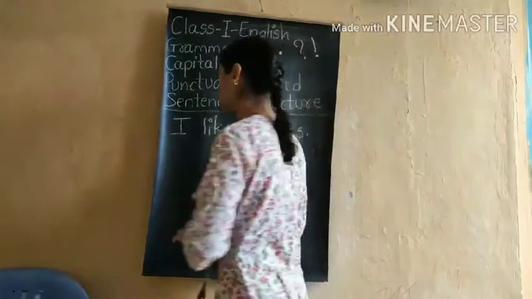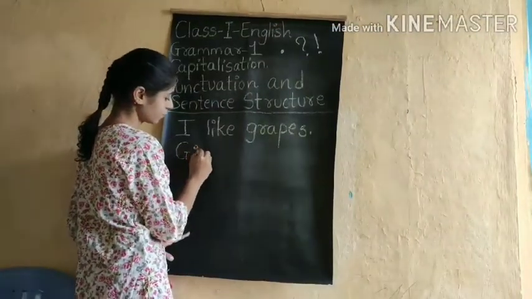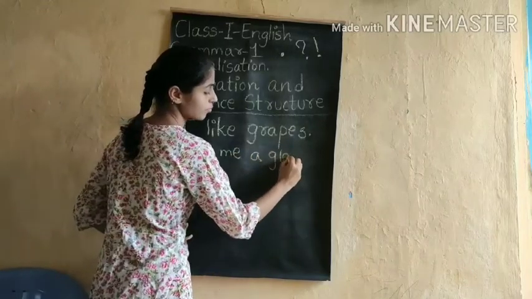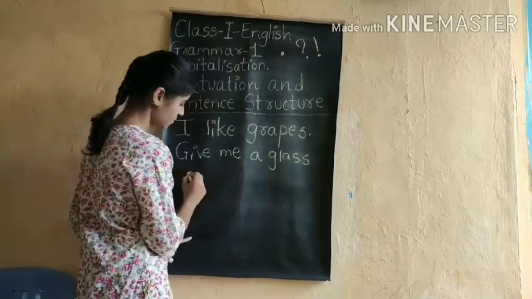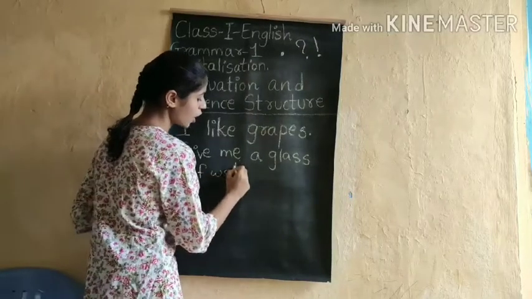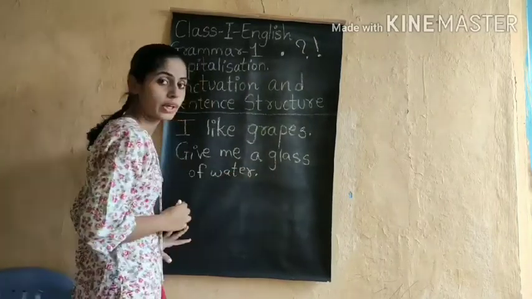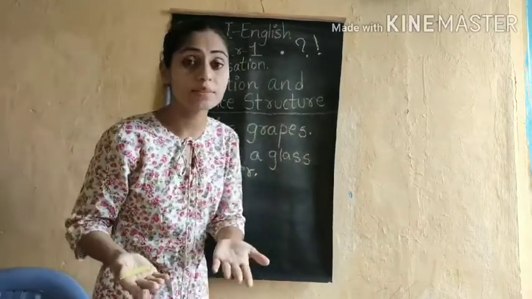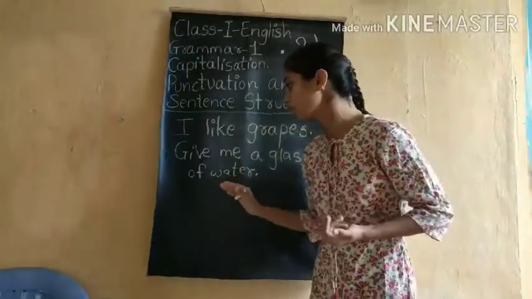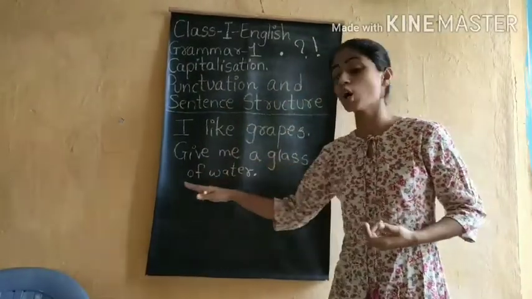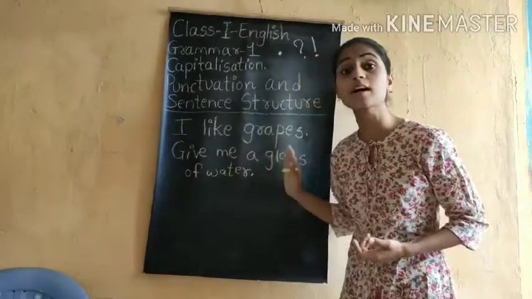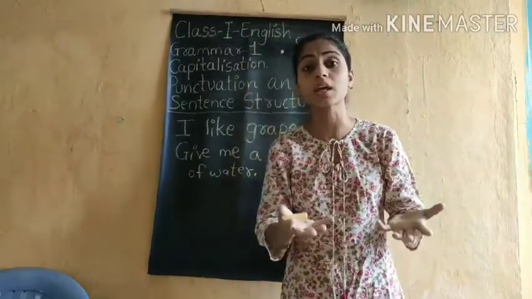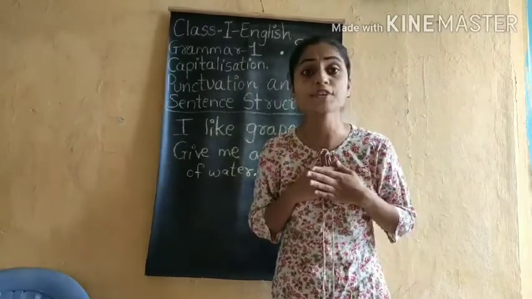If I tell you, "Give me a glass of water." Now in this sentence also it is telling something, that I am asking for water. Give me a glass of water. That means this is a complete sentence structure. It is telling you that I want a glass of water.